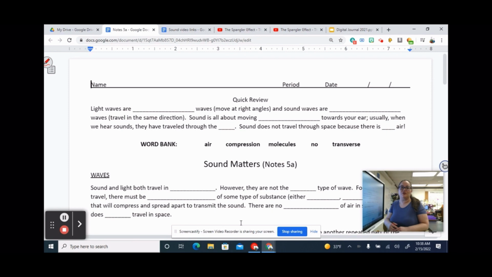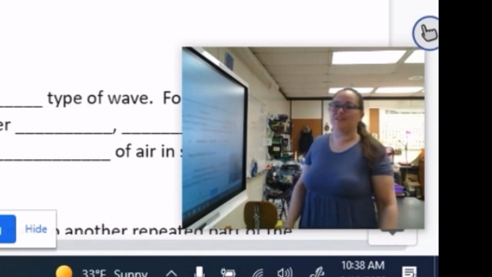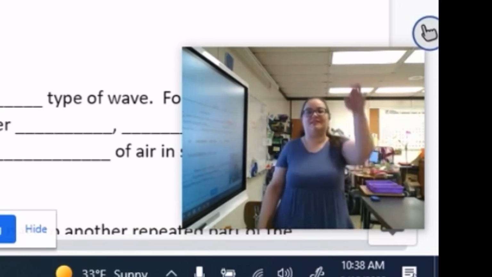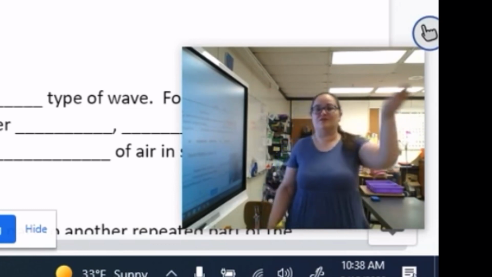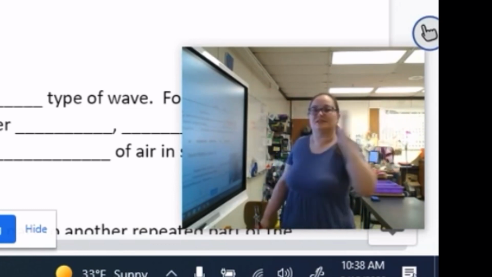Light waves are transverse waves, which means that they move at right angles, and sound waves are compression waves, and that means they travel in the same direction. So a transverse wave is like this. A sound wave moves like this. So transverse, sound.